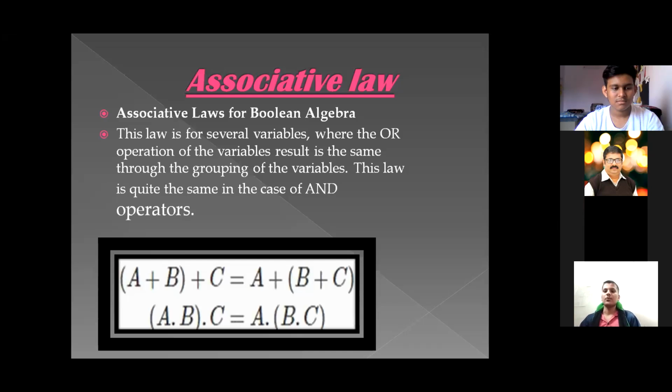At the bottom you can see (a plus b) plus c is equal to a plus (b plus c). Actually it's about the fundamental operations. They are the variables and the plus is the fundamental operation. Boolean algebra consists of the fundamental operations of addition and multiplication. The upper one is of addition and the lower one is of multiplication. Next, the truth table.